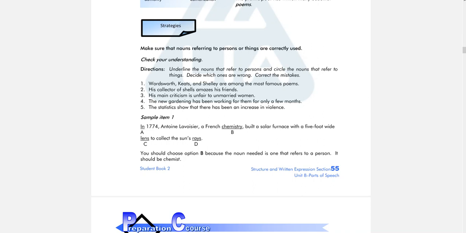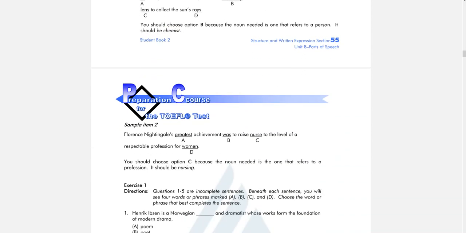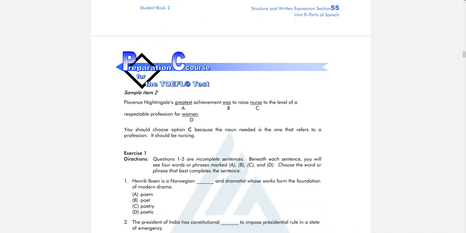Actually, what we need is the person, right? Not the noun. So the correct one is chemist, not chemistry. Okay, so that's the strategy. And then we have another sample item.